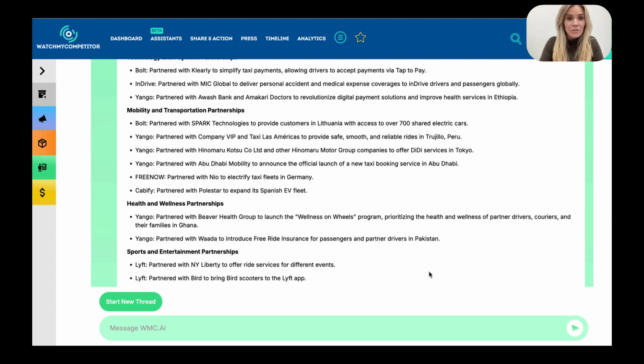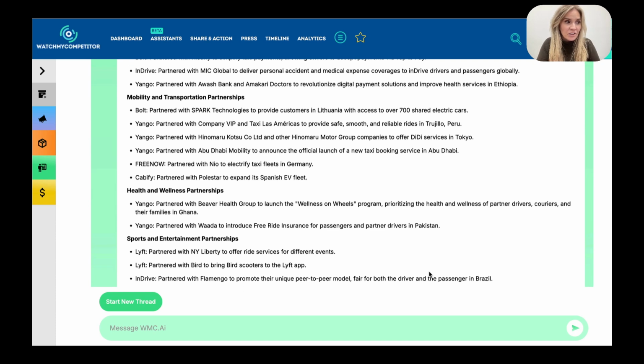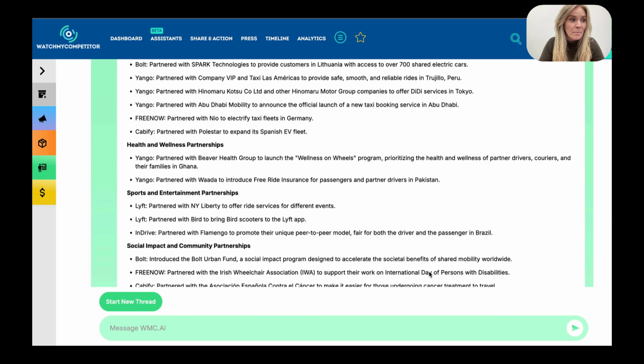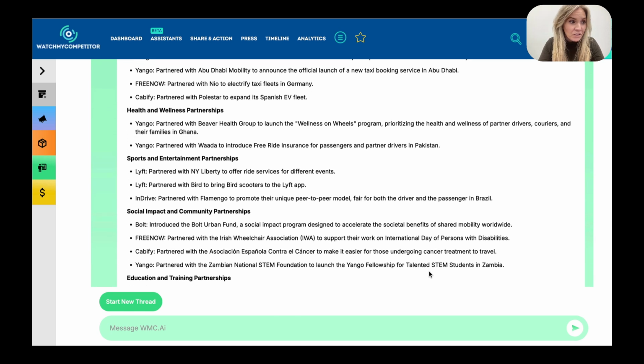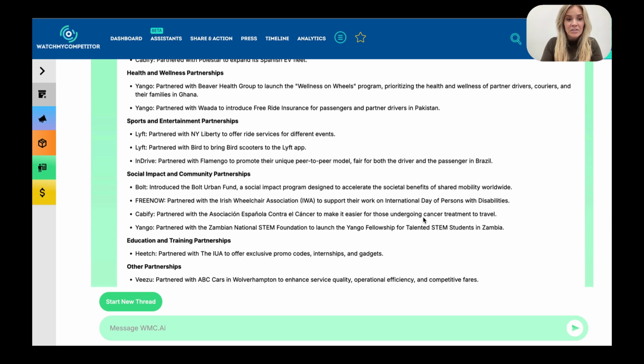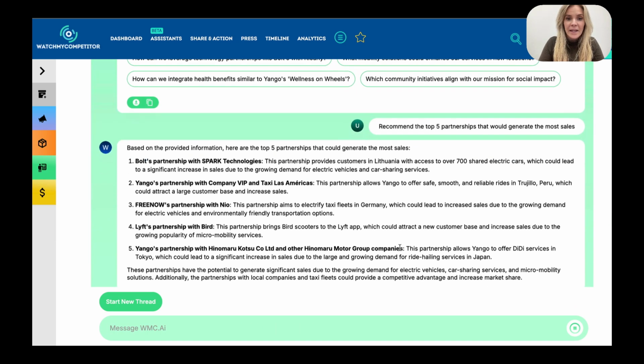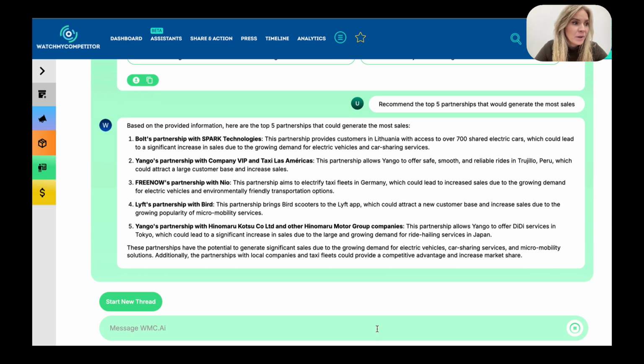From here, I could take more of a strategic lens on the data and start to consider which of these competitor partnerships could generate the highest amount of revenue for our own organisation. So I might ask the assistant to recommend the top 5 partnerships that would generate the highest amount of sales. Okay, and it's answered that question perfectly as well.